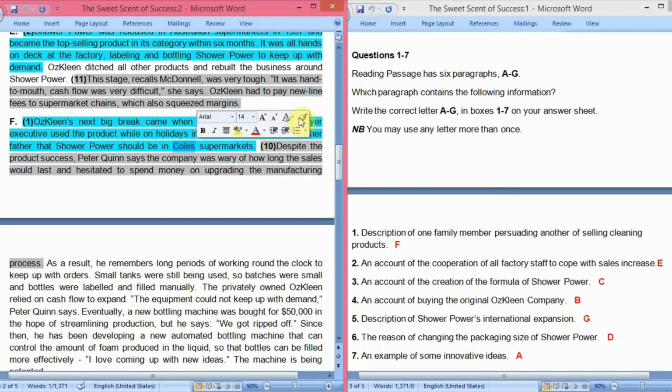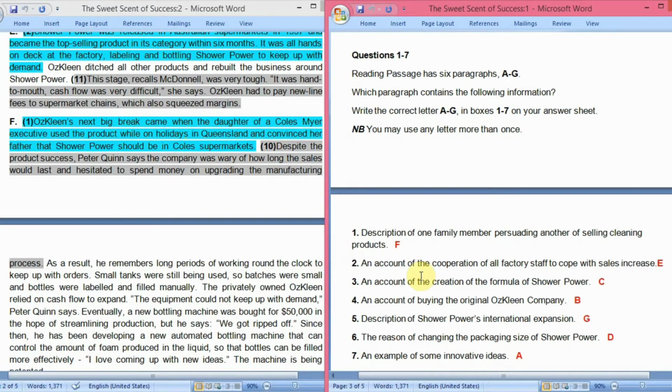Now, her father is a Coles Myer executive. Coles is a supermarket, so her father is connected to this supermarket, and she wants her father to sell this Shower Power cleaning product in their supermarket, that is Coles supermarket. So that is why the answer is F. Now let's see what's the second question.